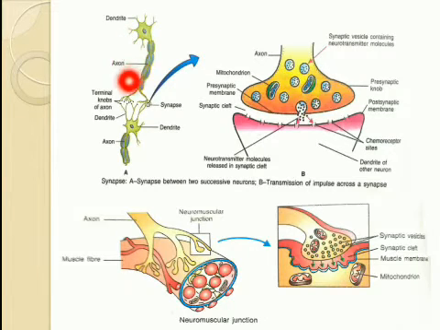From cytone it reaches the axon, and from axon it reaches the nerve ends, and from nerve ends again a chemical reaction takes place, and neurotransmitters in the form of chemicals are released into the synapse to transmit that information similarly into the next neuron, and this continues till it reaches the target organ.